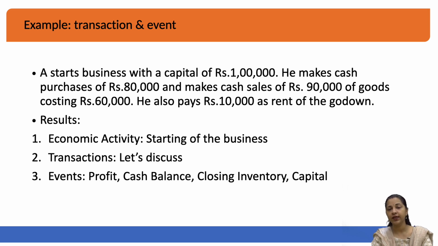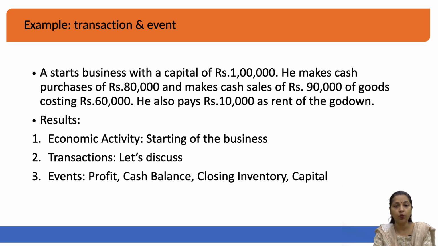To be precise, in technical language, the results of these examples are as follows. First of all, you have generated an economic activity. That means when you started a business, you contributed to the economy by starting this business. The second one is whether there are any transactions. Yes, we have discussed the transactions which were there in this example. Then, are there any events? Yes, of course, there were events also.